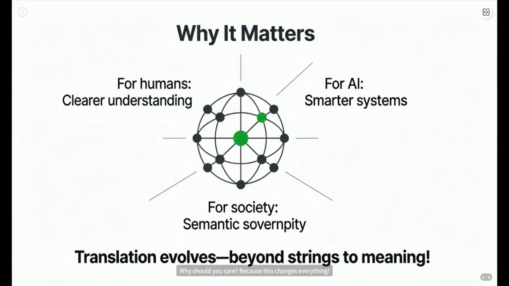Why should you care? Because this changes everything. For us humans, clearer understanding means better decisions, safer use of medicine, less confusion. For AI, it means smarter systems that don't just parrot facts but truly grasp concepts. And for society, it's about semantic sovereignty, having control over how we define and understand our own knowledge globally. Translation isn't just moving words anymore, it's reconstructing meaning itself. Pretty cool, huh?